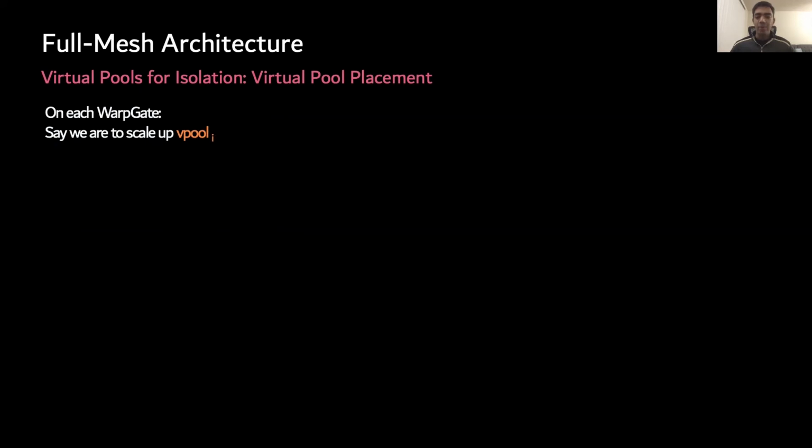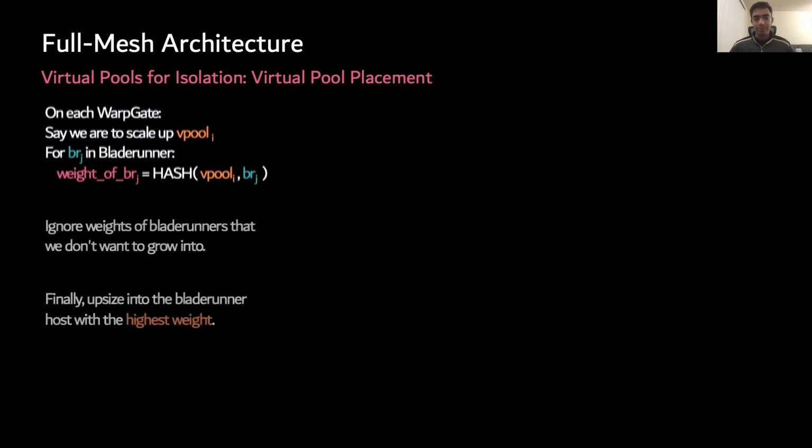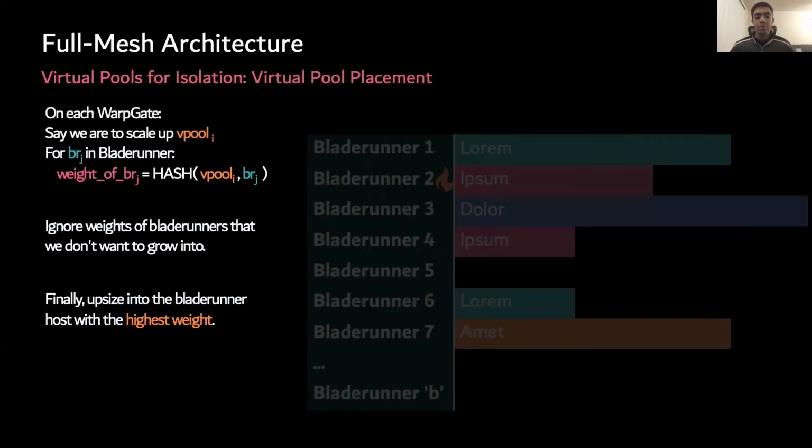This time, however, we want to be consistent on the virtual pool itself. Hence, the weight of a Blade Runner is determined by hashing an identifier of the virtual pool along with that of the Blade Runner host. We then filter out hosts that we might not want to grow into. These could be Blade Runners with already the same customer handler or Blade Runners with other customer handlers that we don't wish to collocate with. Finally, we pick the highest weighted Blade Runner to grow the virtual pool into.